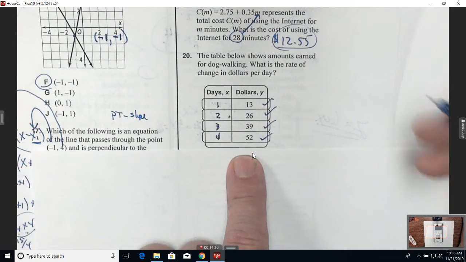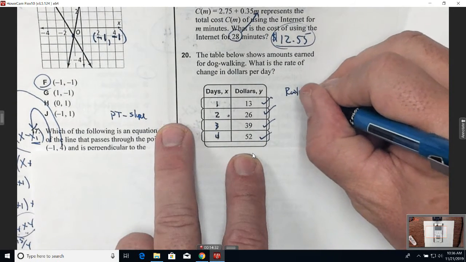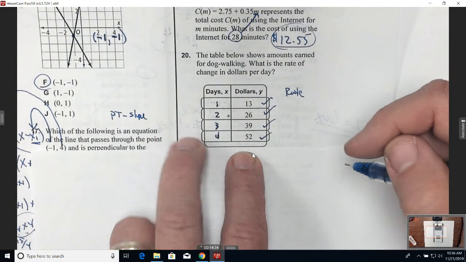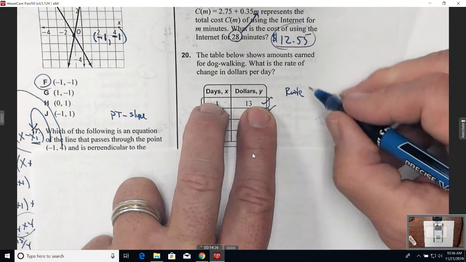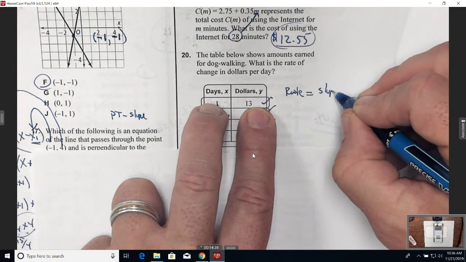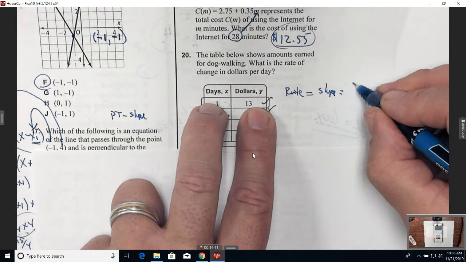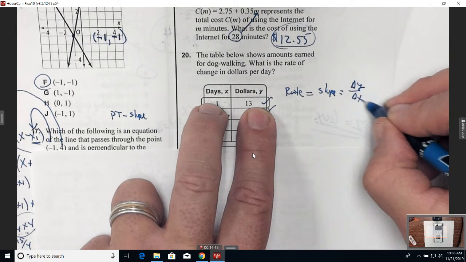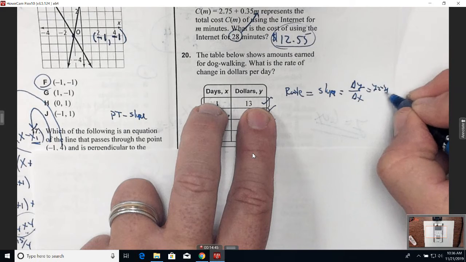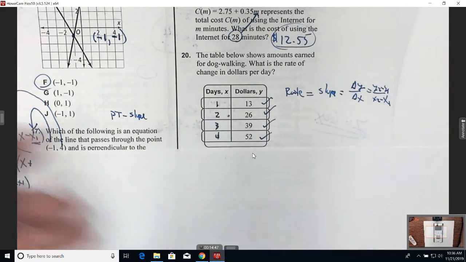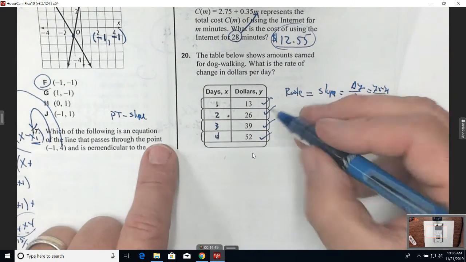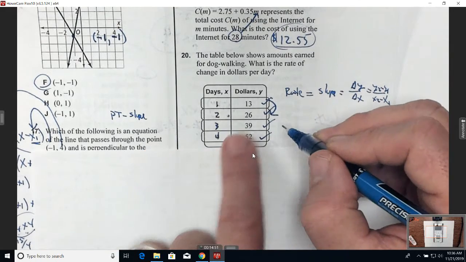Now, if I want to find rate of change, this is just the rate at which you're charging somebody for walking a dog per day. It's the same thing as the slope, which is the same thing as the change in y over the change in x. Or y sub 2 minus y sub 1 all over x sub 2 minus x sub 1. So if you want to find out what the slope of this is, all I got to do is figure out how this is changing.